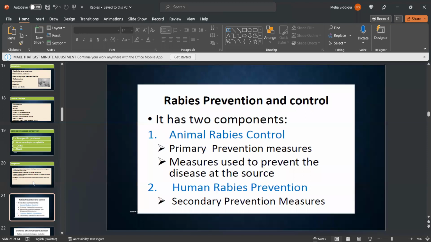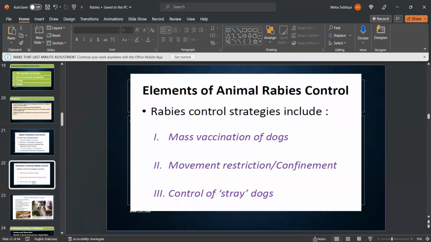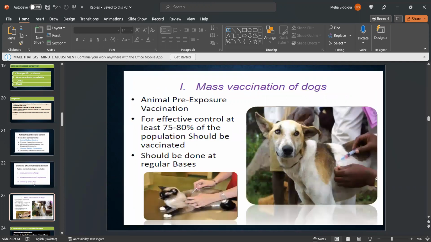Rabies prevention and control has two components. First is animal rabies control, which includes primary prevention measures and measures used to prevent the disease at the source. Second is human rabies prevention, which includes secondary prevention measures. Elements of animal rabies control: rabies control strategies include mass vaccination of dogs, movement restriction, confinement, and control of stray dogs.